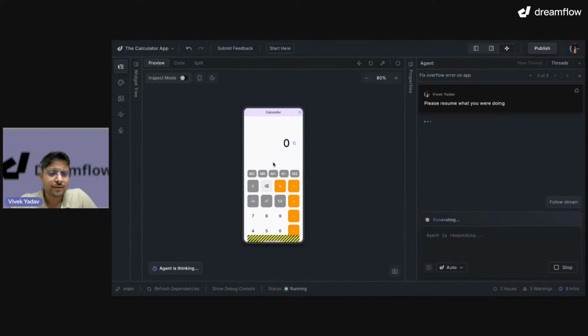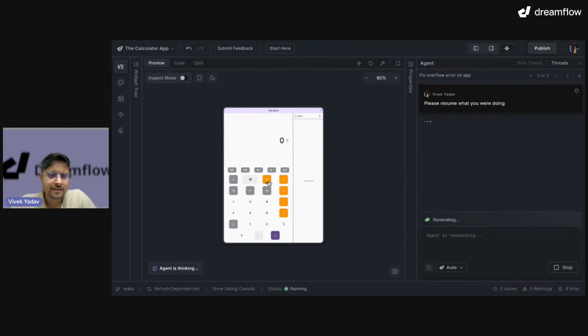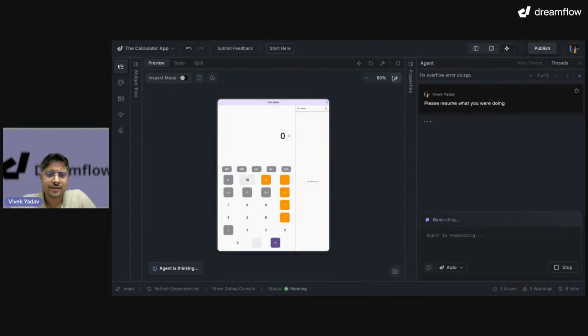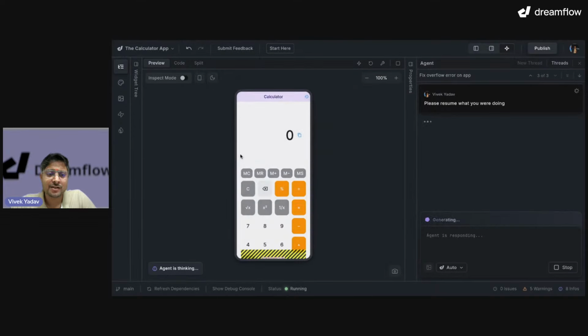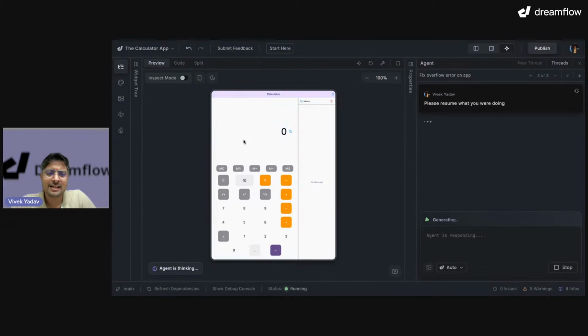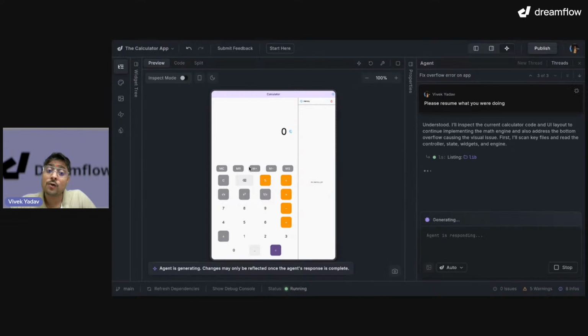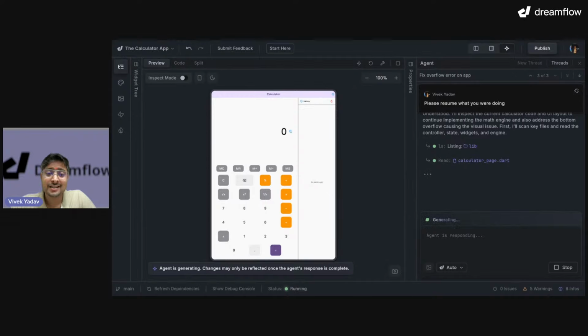Let's look at the preview. Yes, it is over here. I can change it to, let's say, tablet. So our application is not responsive for mobile right now, but it is totally usable on tablet, which is the iPad. Oh yeah, and we have told the agent that I am going to build our application for tablet, right? That is why it was building like that. Cool.